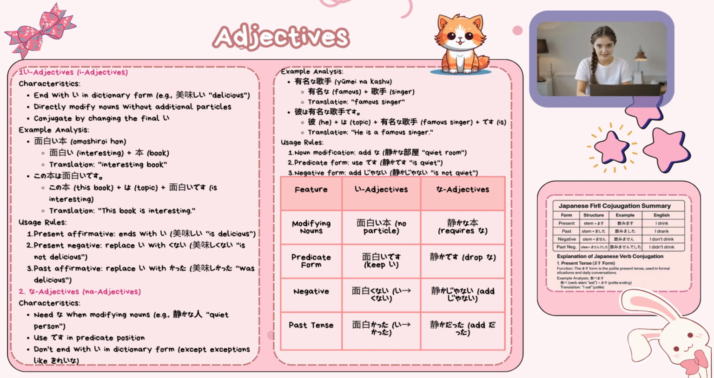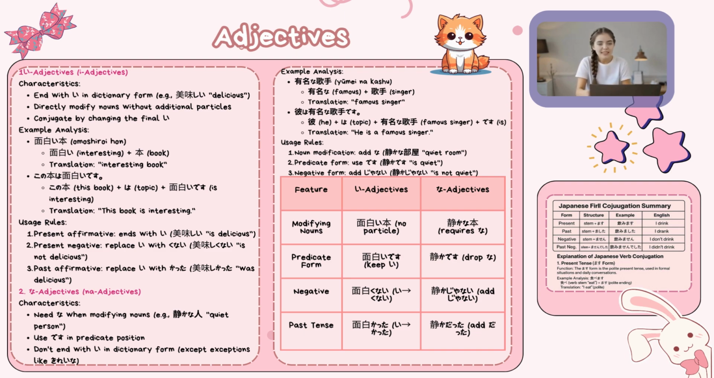Example analysis: omoshiroi hon. Omoshiroi, interesting, plus hon, book: interesting book. Full sentence: kono hon wa omoshiroi desu. Kono hon, this book, plus wa, topic, plus omoshiroi desu, is interesting. Translation: this book is interesting.